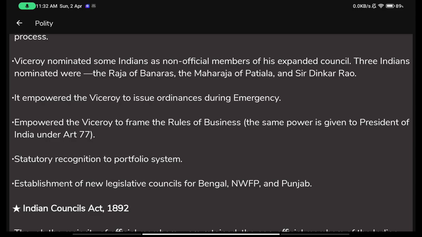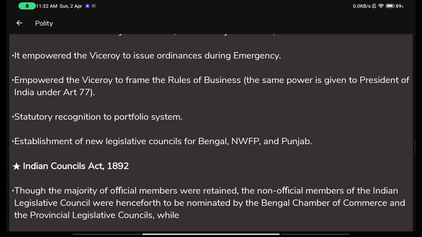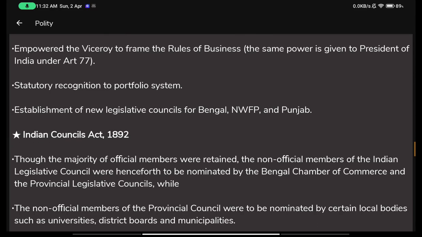The rules of business govern how business would be conducted between two parties. The same power in today's constitution is given to the President of India under Article 77. Statutory recognition to the portfolio system. I don't know what this portfolio system is, no idea, so you can just look it up on the internet, as I too will. Establishment of new legislative councils for Bengal, North-West Frontier Province, and Punjab. So new legislative councils were formed for these three areas.